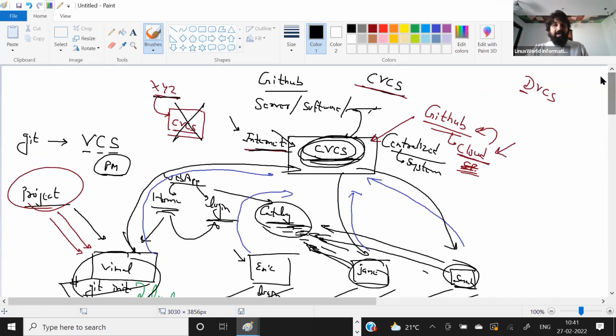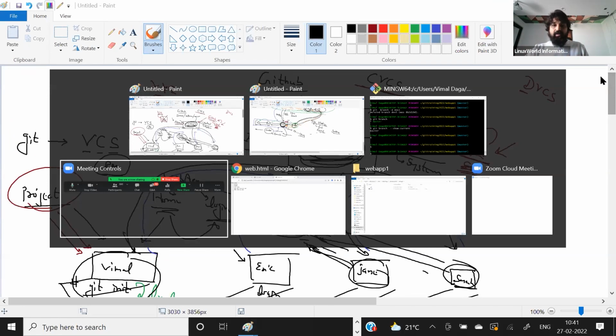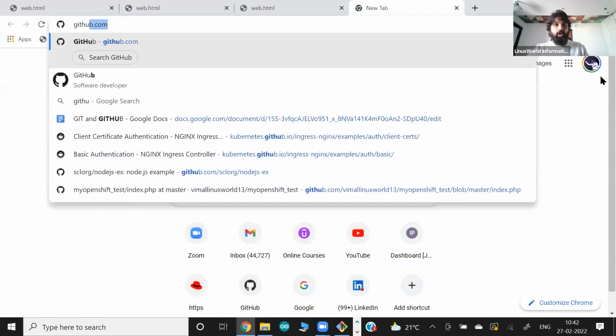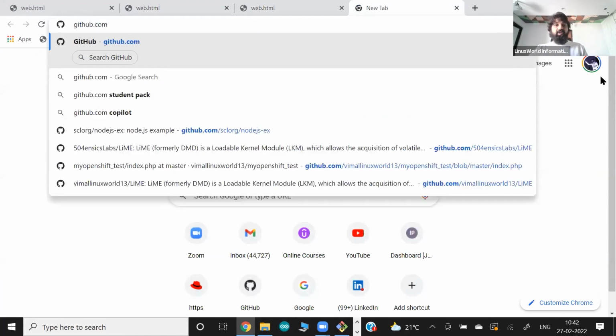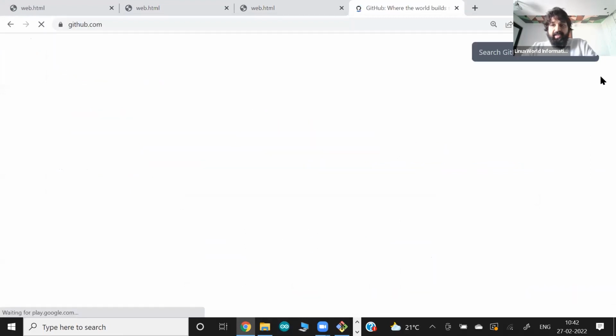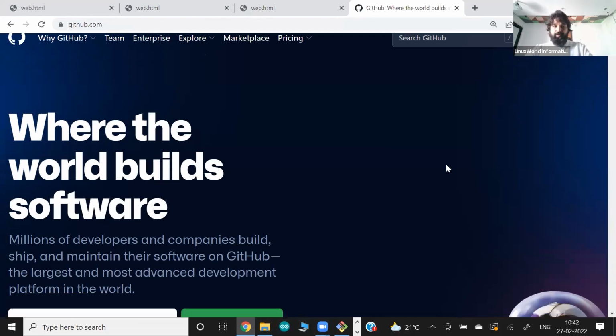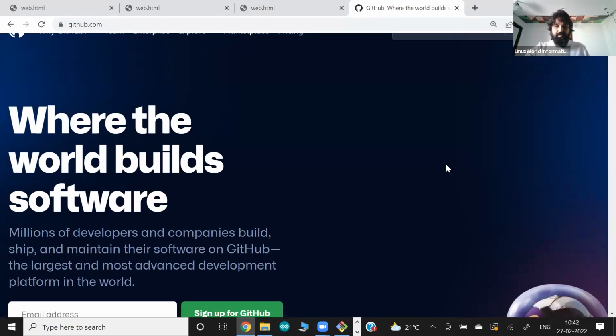If you don't have a GitHub account, it is a public site, so just go to github.com, and here you just have to create a new account. It's pretty simple, nothing very technical: just click sign up and create a new account on the top of GitHub.